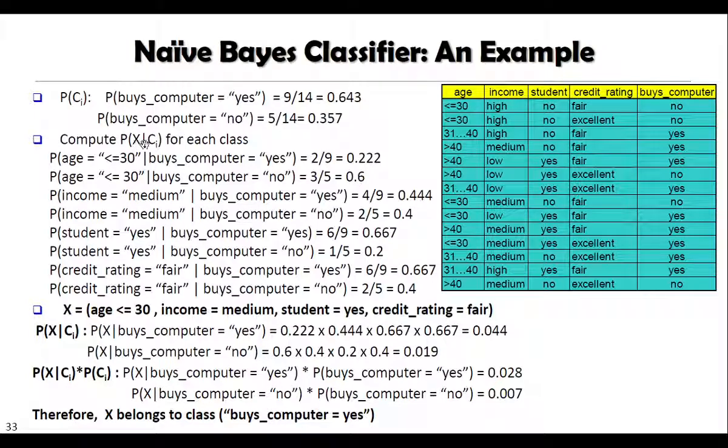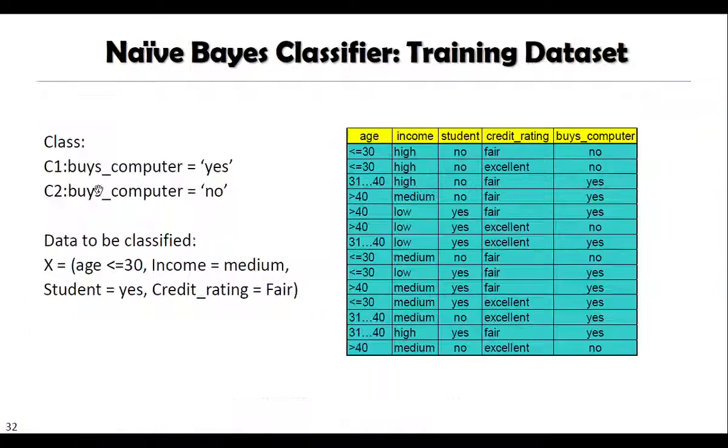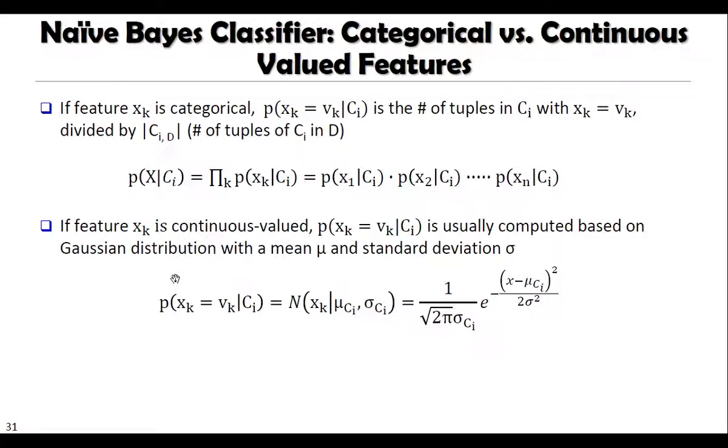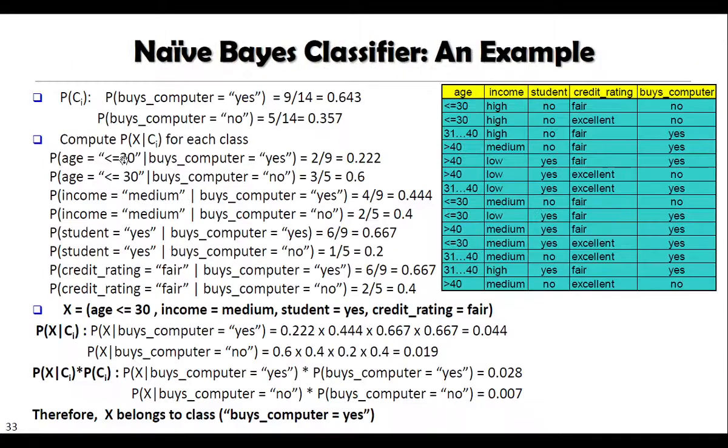Compute P of X provided we know the class for each class. Here our values are age less than 30. Let us calculate age less than 30 for yes and no. Probability of age less than 30 provided that we know the result or class, buys computer is equal to yes. First we'll look at the calculation for class yes.